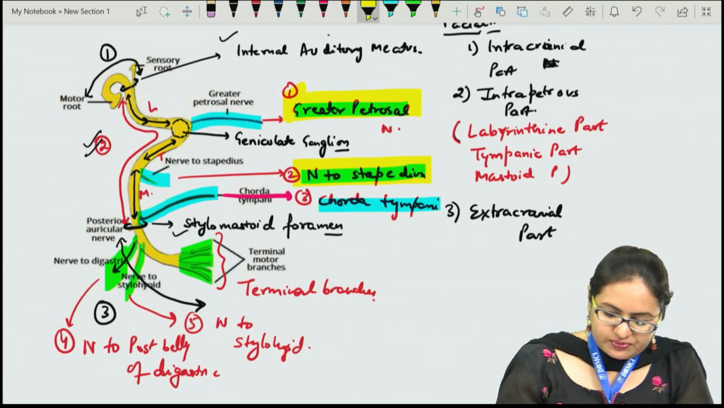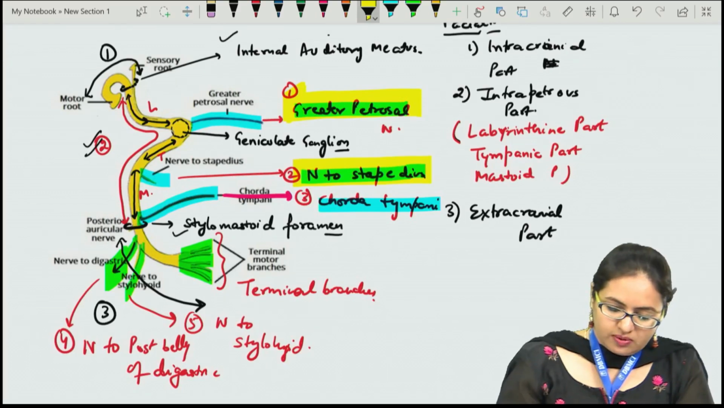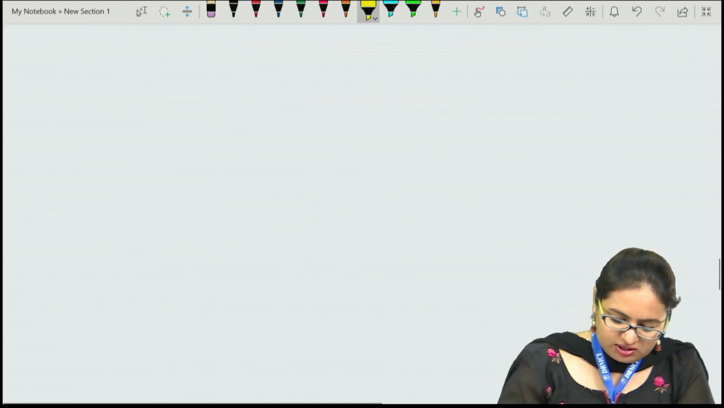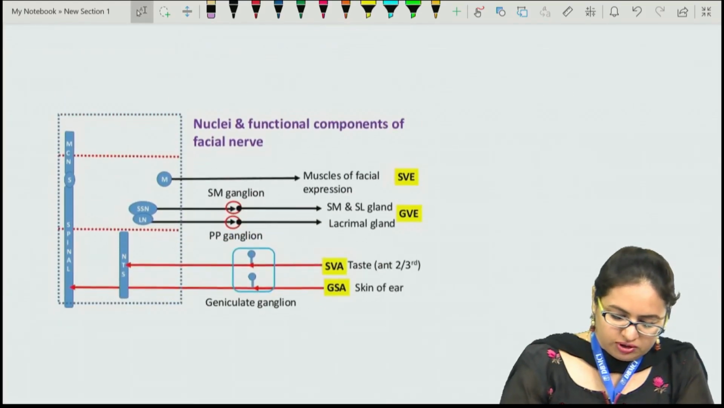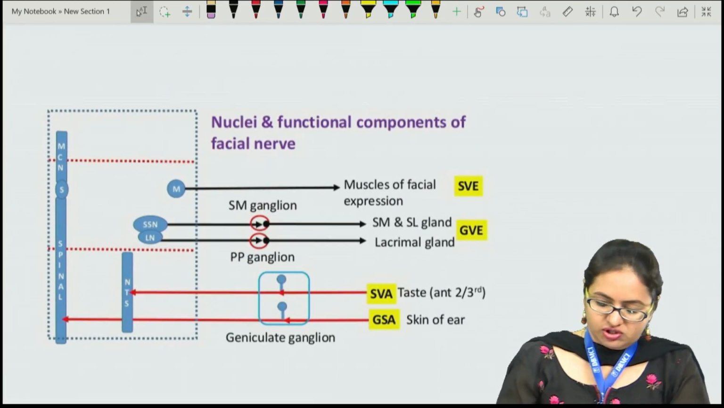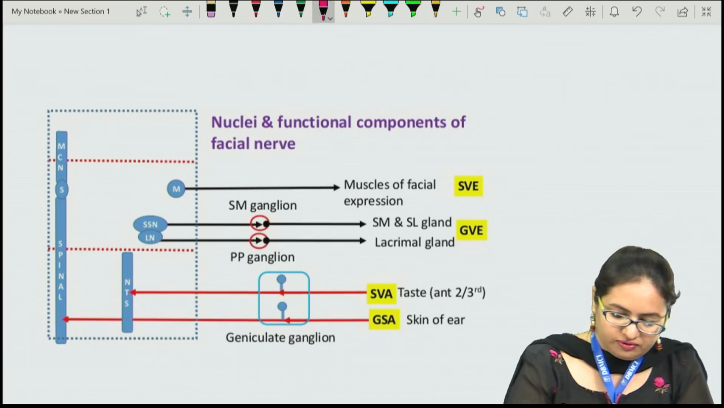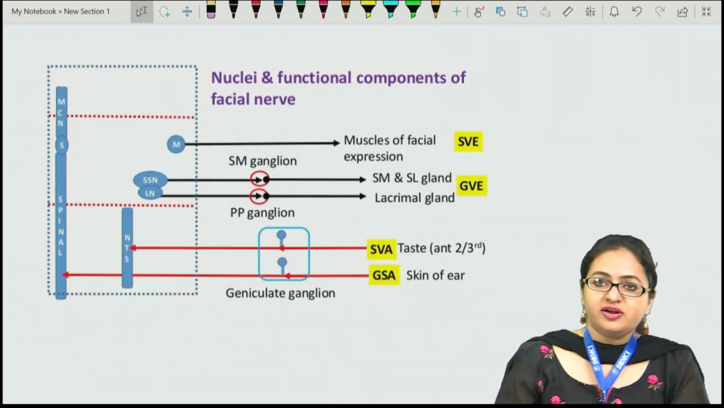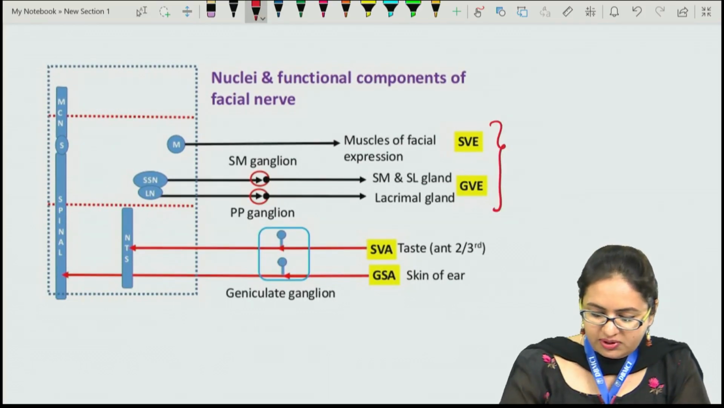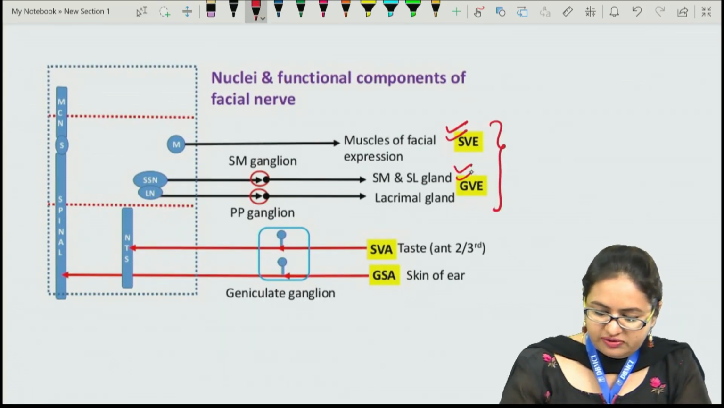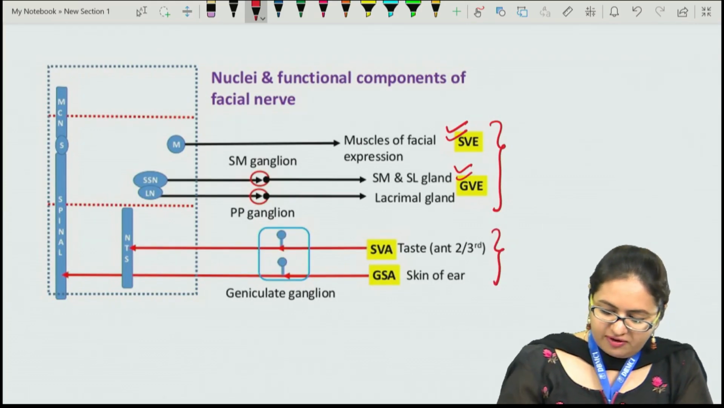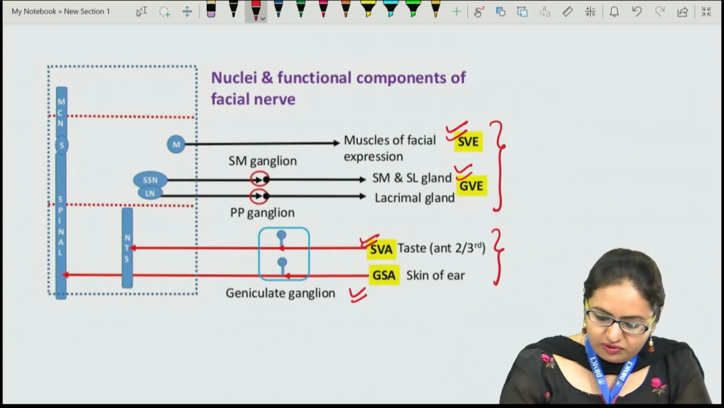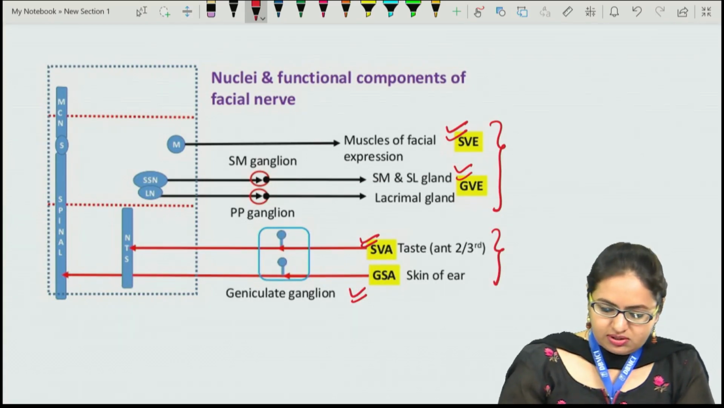Now apart from these parts, cores, as well as the branches of the facial nerve, we should be able to talk about the functional components also. When we talk about the nuclei and the functional components of the facial nerve, we have four functional components. We have two efferent components and two afferent components. The efferent components are the SVE and GVE, and the two afferent components are SVA and GSA. First of all we will talk about the efferent components.